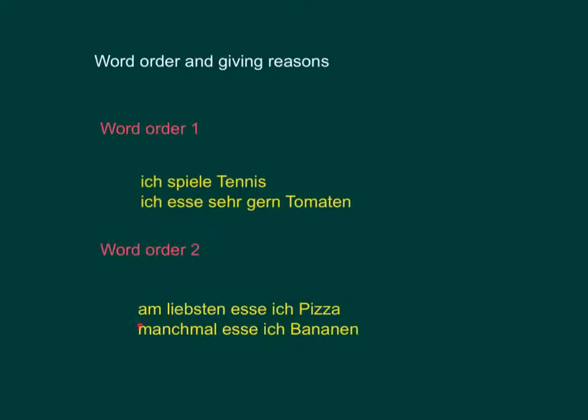In the first sentence, it's the third word. These two ideas of am liebsten cannot be separated. So that is the first idea, and then esse, the second idea, and then the thing or subject of the sentence is then pushed further down the sentence. Okay, but I think generally we all know what word order 1 and word order 2 are, and it's just about remembering to use them.